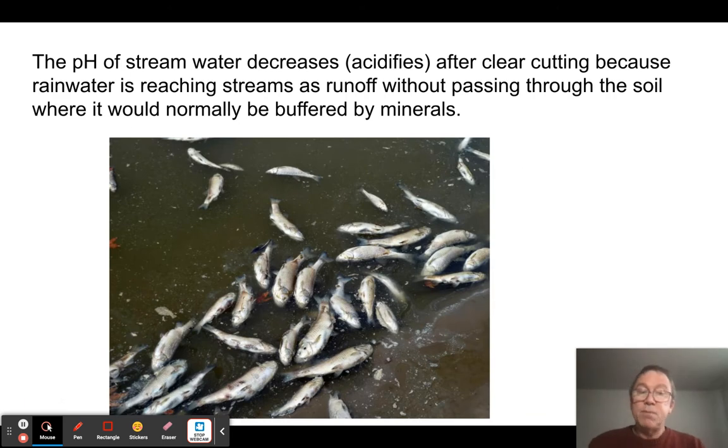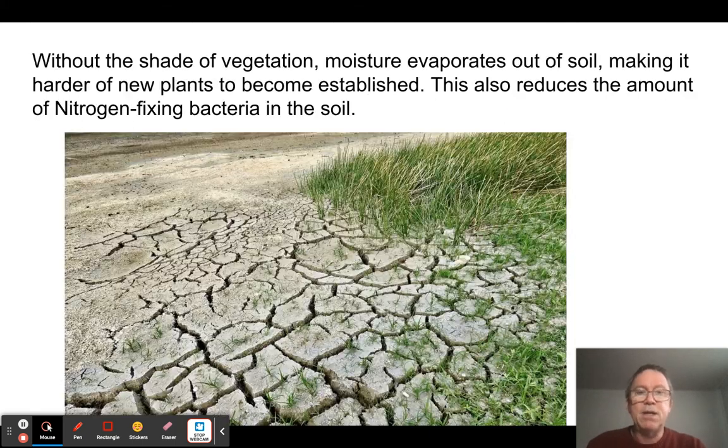And the pH goes down. When the pH goes down, it basically goes down to rainwater levels. But normally, in most cases, rainwater washes into the soil, gets neutralized, and by the time it discharges into a stream, the pH has come back close to 7. But not when you take away all the chance of the water to infiltrate.